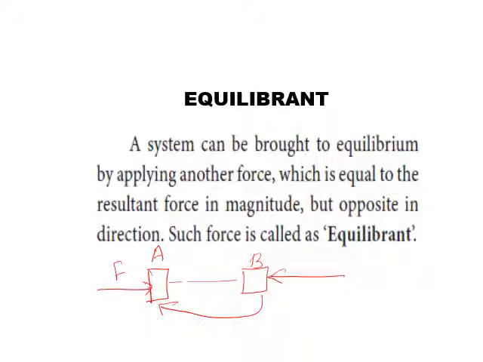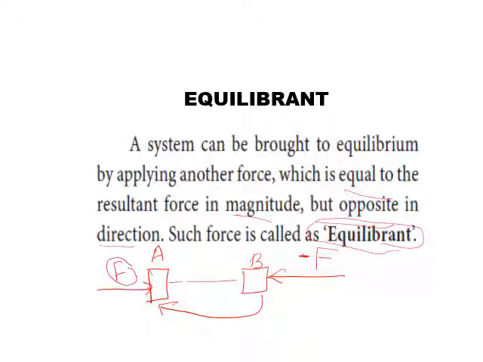So here also I applied a force which is equal to the applied force, that is F, but the direction is opposite. If you make an object move to its original condition, that means the equilibrium condition, a force which is equal in magnitude but opposite in direction, that force we call the equilibrium force.